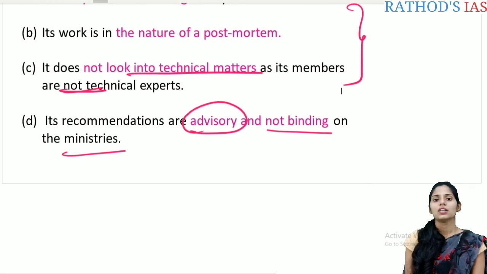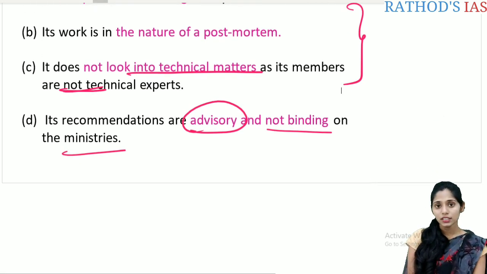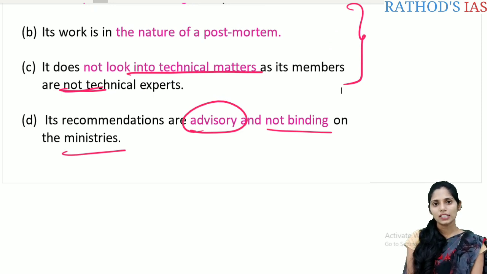So by this we have completed these financial committees. In the next lecture we are going to cover the remaining committees. So by this we are concluding today.